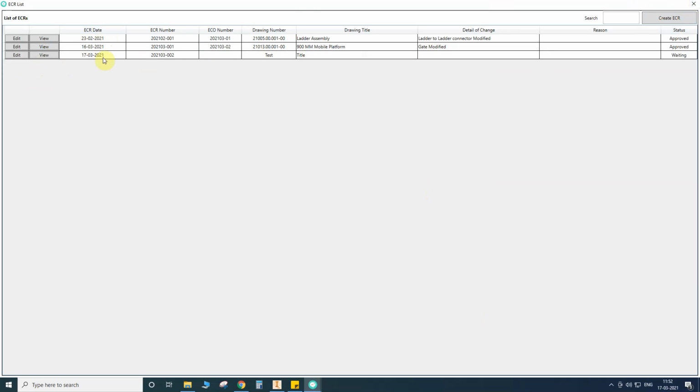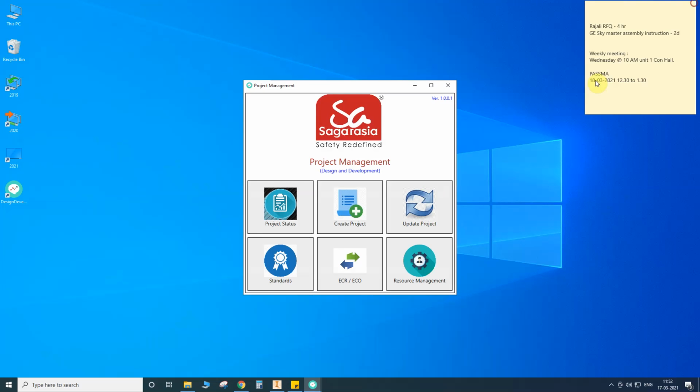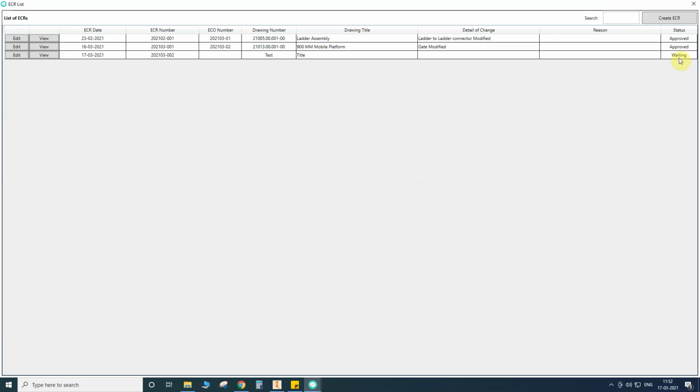The ECR date will be this, the ECR number this, the drawing number this, and the drawing title this. The detail of changes will be there only after the ECO. Now the status is showing as waiting. Create ECR is applicable to everyone, but edit ECR is applicable only for design managers. Right now I have given permission only to design managers, that's why I can edit myself.